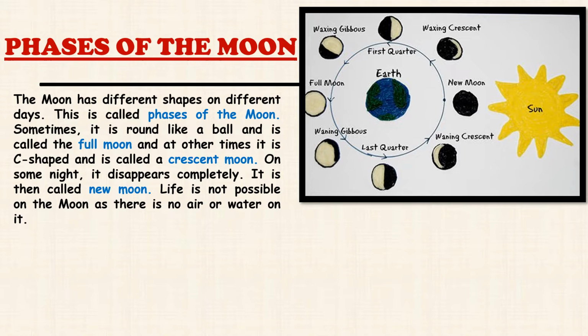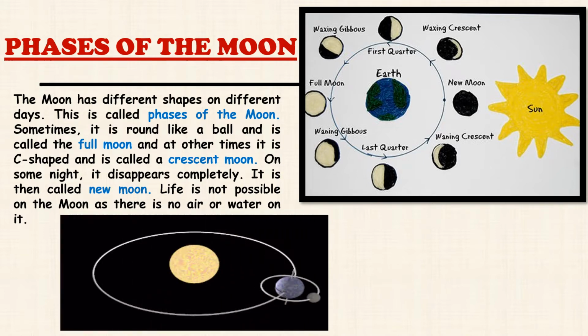Life is not possible on the moon as there is no air or water on it. You can see, children, in this given picture, as the earth revolves around the sun, in the same way the moon revolves around the earth. And the second picture shows the different phases of the moon which reflect the sun's light.